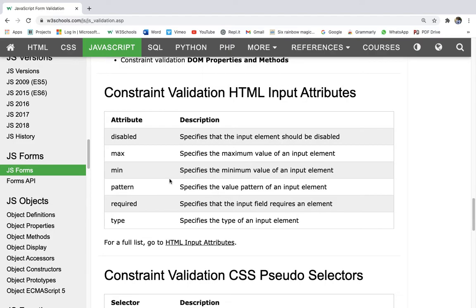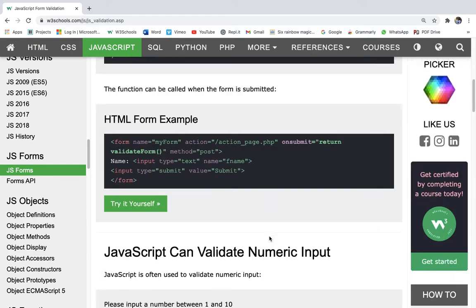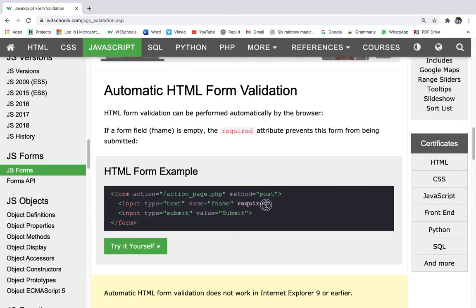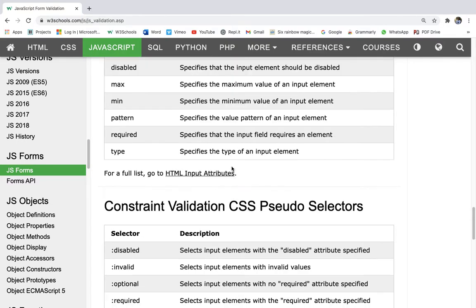The pattern attribute specifies the value pattern of an input element. The required attribute specifies that the input field requires a value. We tested how required works, and we worked with required in the example in automatic HTML form validation. And finally, type specifies the type of an input element.